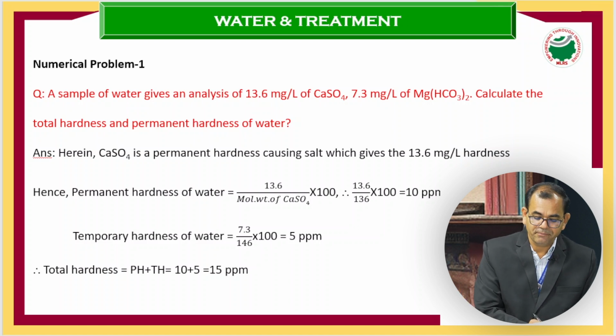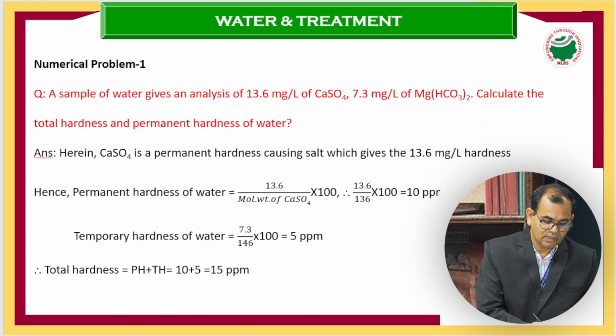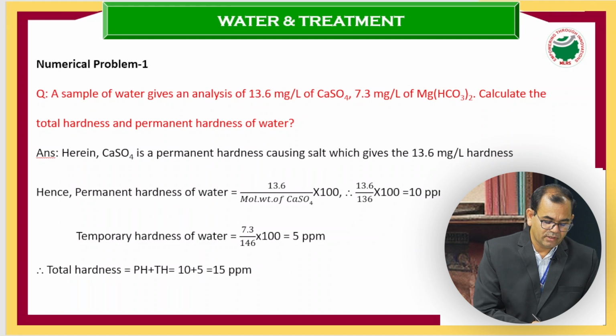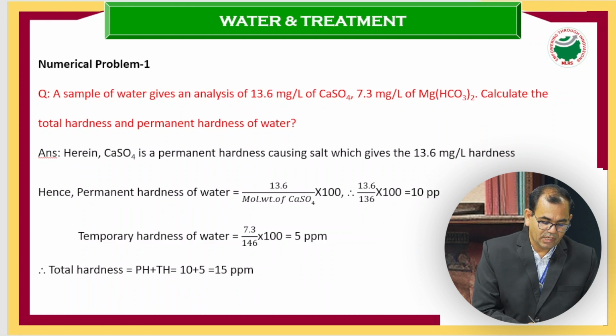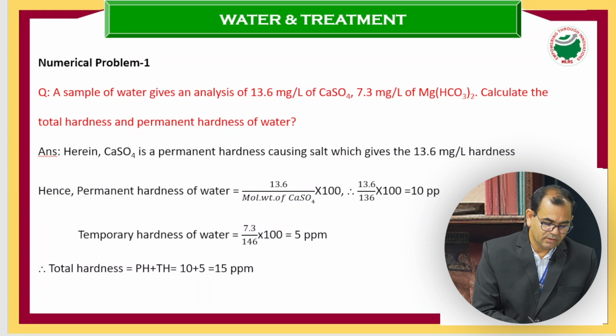Now we can see simply when we calculate weight by molecular weight. For example, calcium sulfate: calcium, its atomic number is 20 and mass is 40, and sulfur, atomic number 16, mass is 32, and oxygen, atomic number 8 and mass is 16, and 4 into 16 is 64.